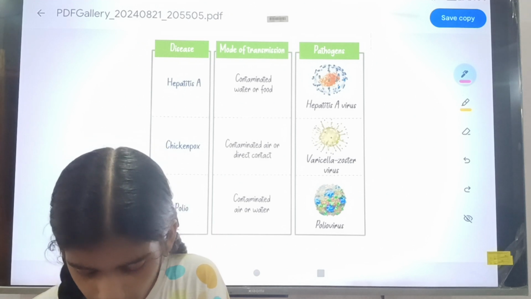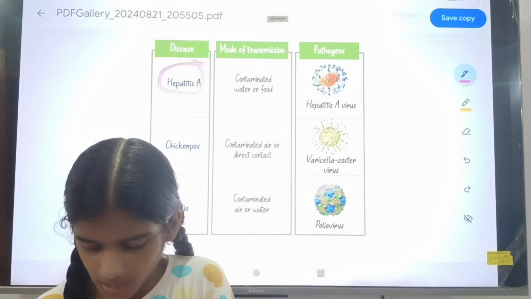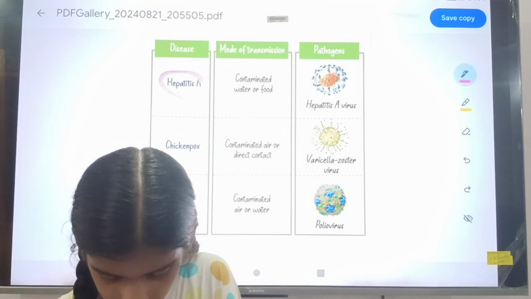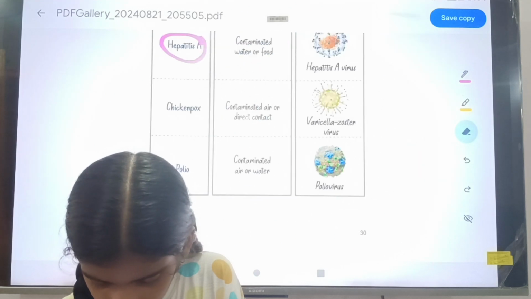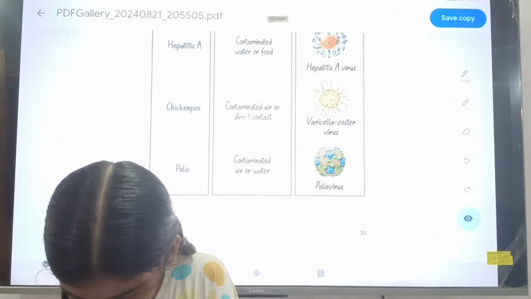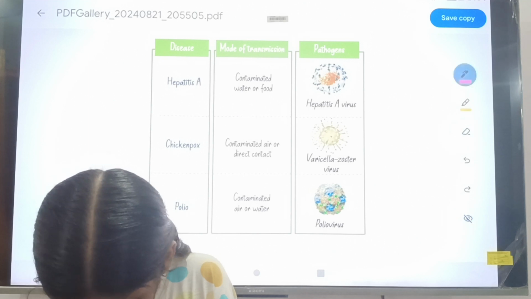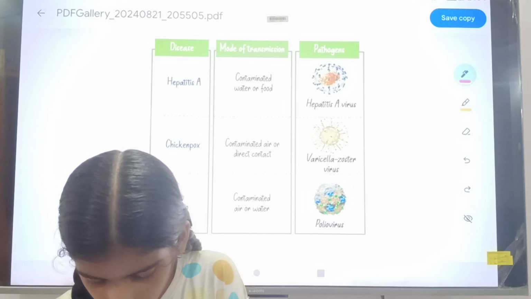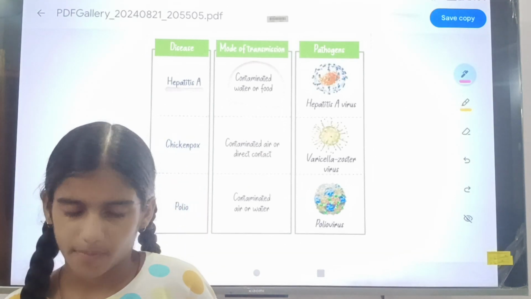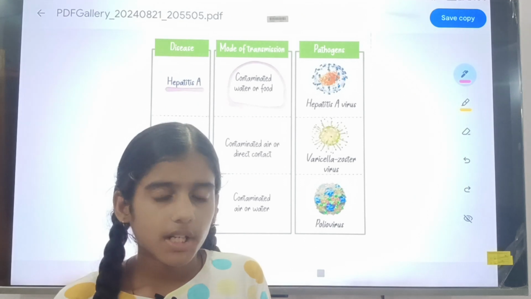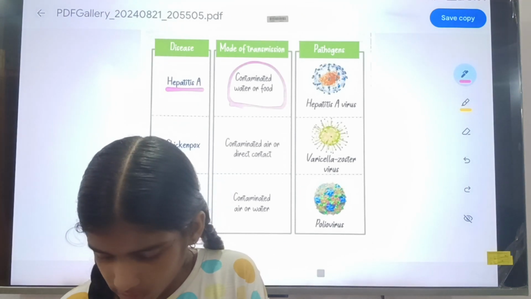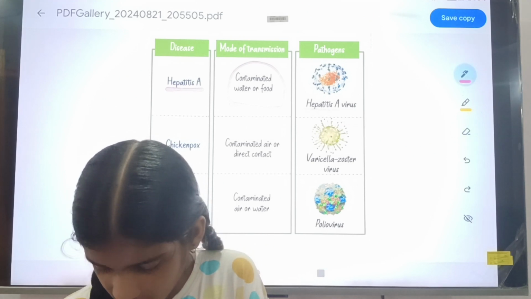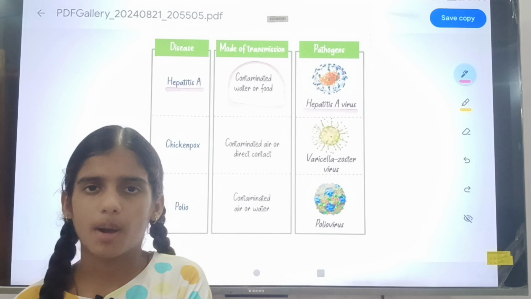First disease is hepatitis A. Hepatitis A can be caused by contaminated water or food, same as typhoid, but it is caused by a virus, named the hepatitis A virus. Very simple, na? The disease name is hepatitis A and the virus is the hepatitis A virus.